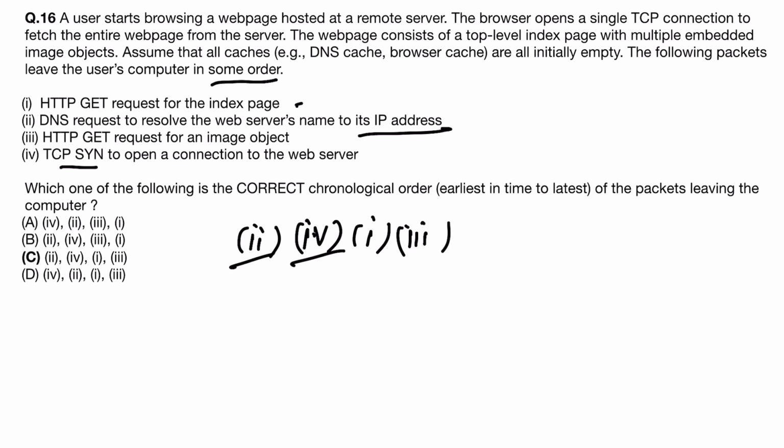HTTP GET request for an image object. So based on the index received, host will make further request for other information for image also. So 2, 4, 1 and 3, so C option is correct.